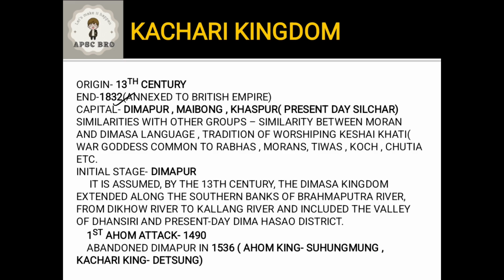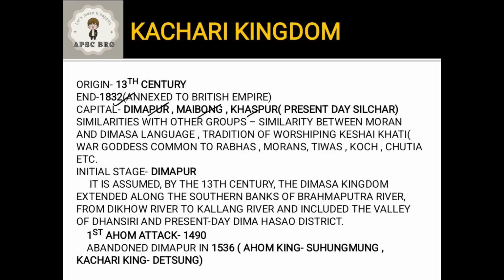It also had three capitals. Like the Chutiya kingdom had three capitals, the Kachari kingdom also had three capitals. First was Dimapur, second was Maibong, and third was Khaspur. Khaspur is present day Silchar. Actually, initially, before the rise of the Ahoms, it was said that the Kachari kingdom ruled as far as near Namrup. Okay, but later it was held back by the Ahom kingdom. The capital was shifted from Dimapur to Maibong, finally to Silchar.